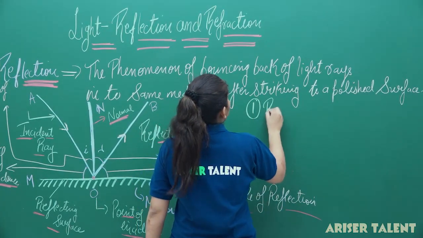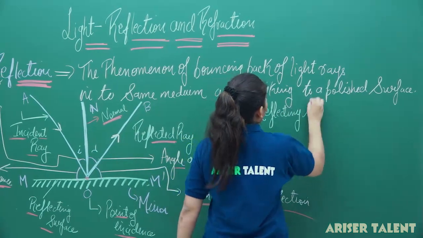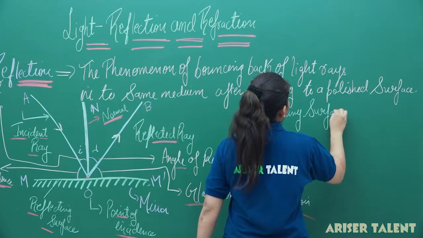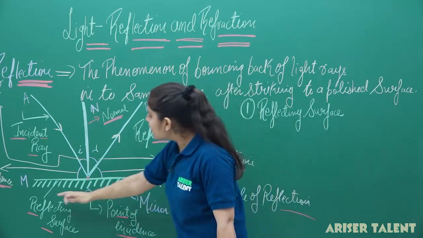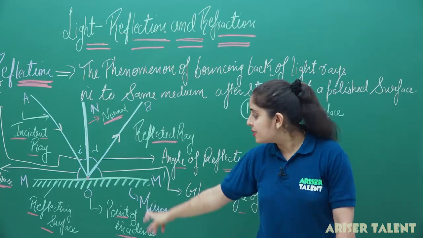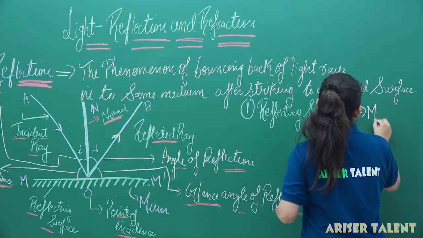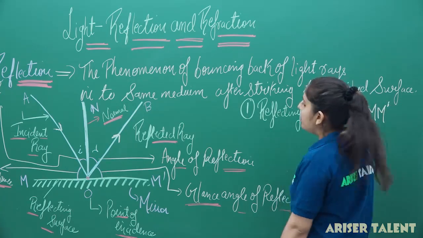the first thing is our reflecting surface. You can see that in the diagram we have drawn a reflecting surface. This reflecting surface is nothing but simply a mirror, a polished mirror.